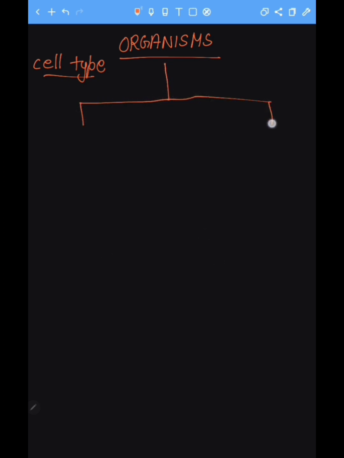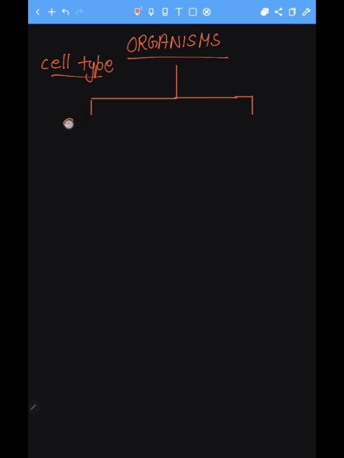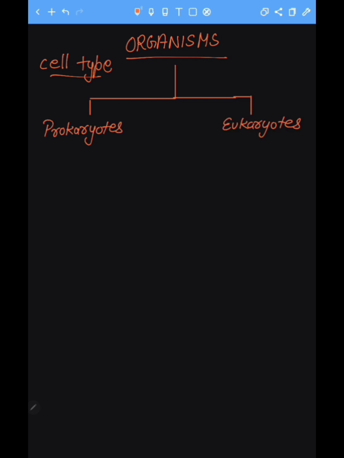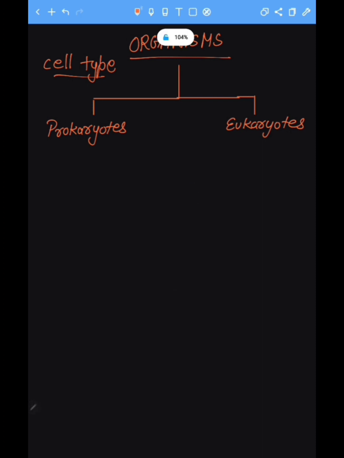So here we have different types of organisms. Let's classify them first on the basis of cell type. According to cell type, organisms are classified into two groups: prokaryotes and eukaryotes. So what are prokaryotes? Prokaryotes are those organisms which have a primitive type of nuclear membrane.